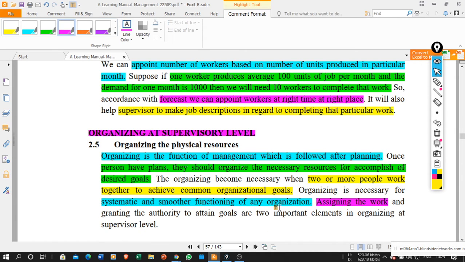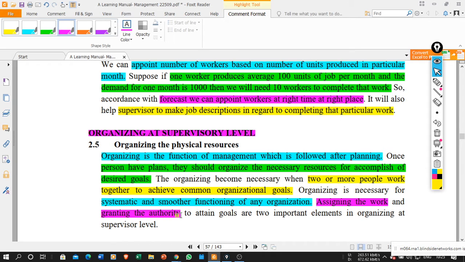Like that, we divide the work and then assign it to teams of people, so that it can be attained in a simple way. Once you have assigned the work, you definitely assign them the responsibility. But when you give them responsibility, you need to give certain authority to them, because responsibility without authority does not give you the result. So when you give certain responsibility, you must grant them certain authority.